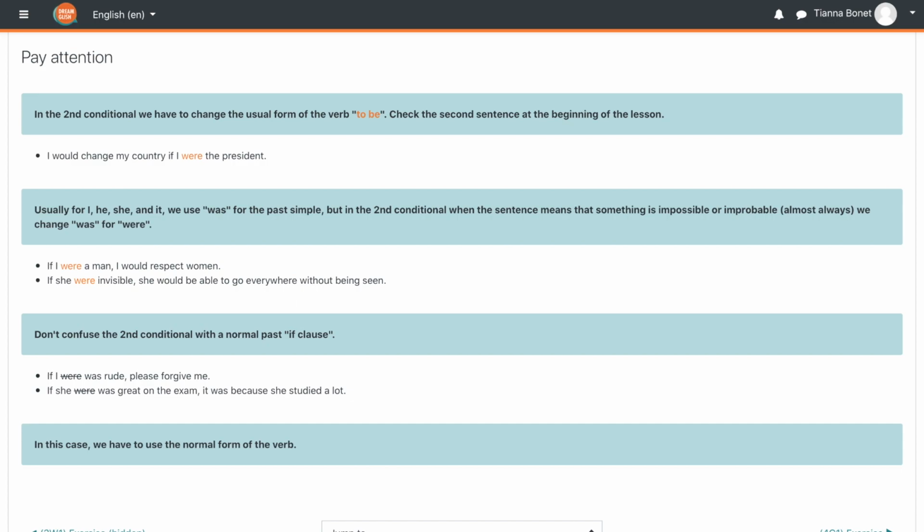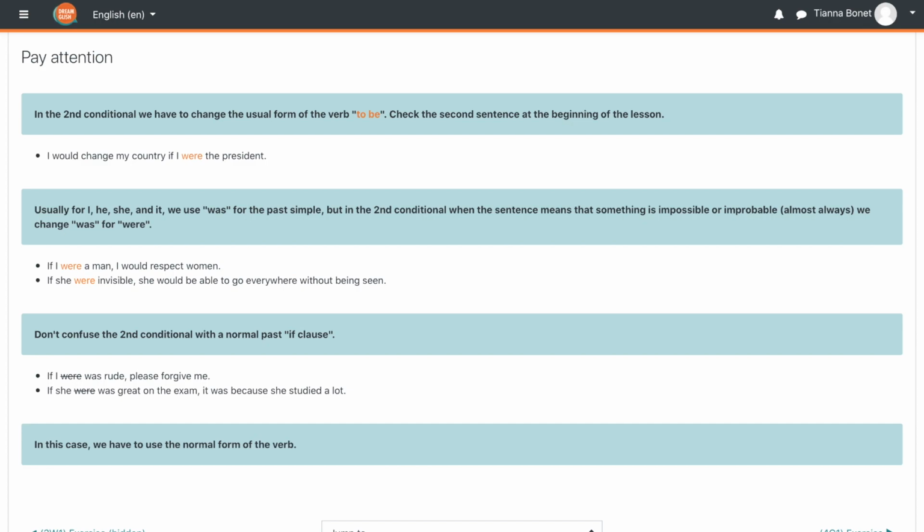Now, usually for I, he, she, and it, we use was for the past simple. But in the second conditional, when the sentence means that something is impossible or improbable, which is almost always, we change was for were. If I were a man, I would respect women. If she were invisible, she would be able to go everywhere without being seen.